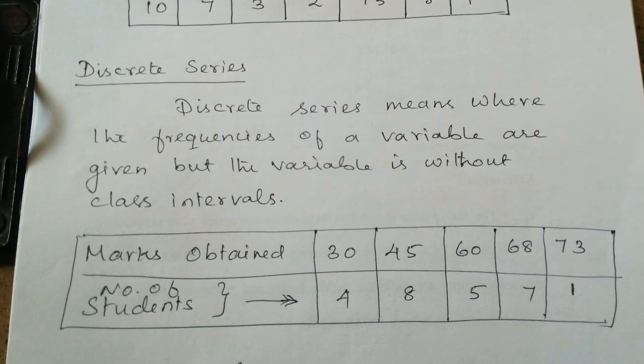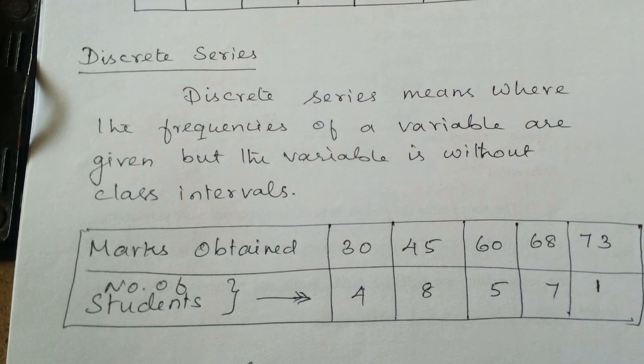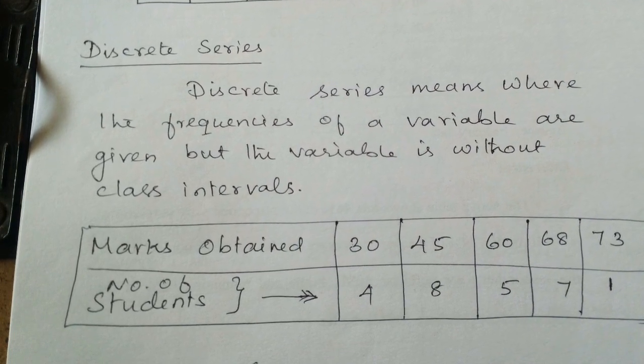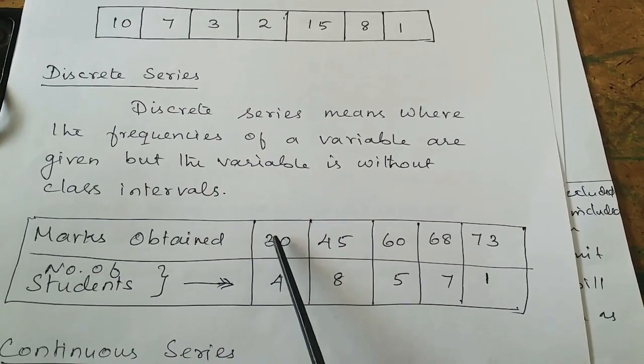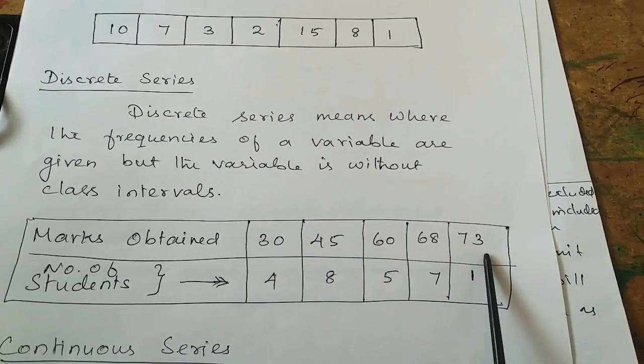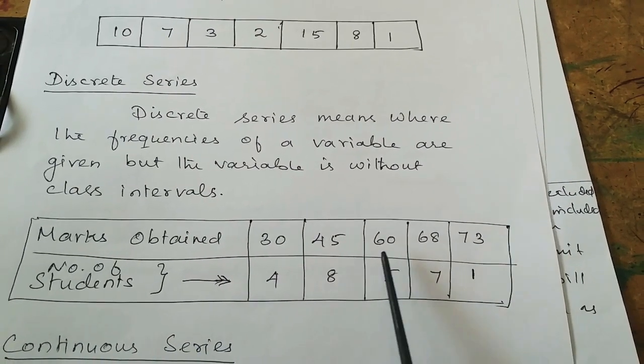Discrete series means where the frequencies of a variable are given but the variable is without class intervals. In this series, all the items are divided into certain groups, but these groups are not continuous. These series are known as discrete series.